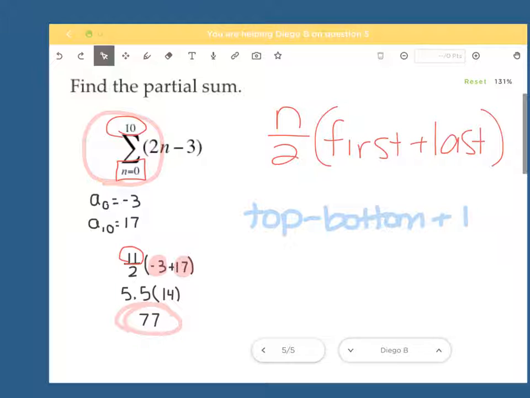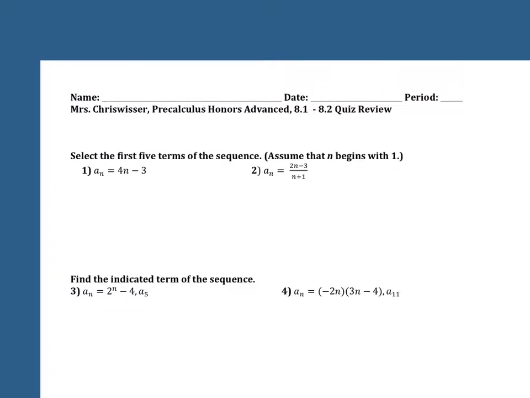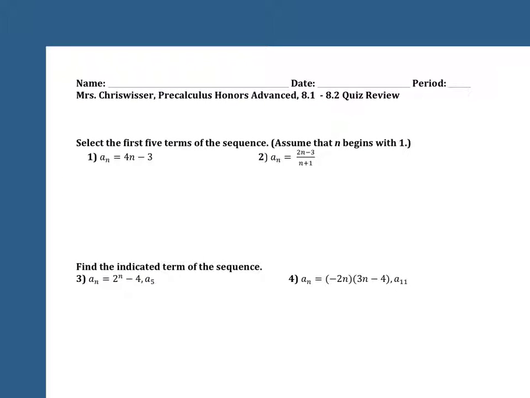Questions on any of the warm-up? That's 50% of your quiz. That's tomorrow. Okay. Tomorrow's quiz is going to cover 8.1 to 8.2. Okay, 8.1 was all your general sequence questions. So you're doing something like 1 and 2 where it says find the first blank number of terms in the sequence. Again, make sure you read directions. It might say 4, it might say 5. And assume that n begins with 1 so that you know you're starting at 1 and you're plugging those in.